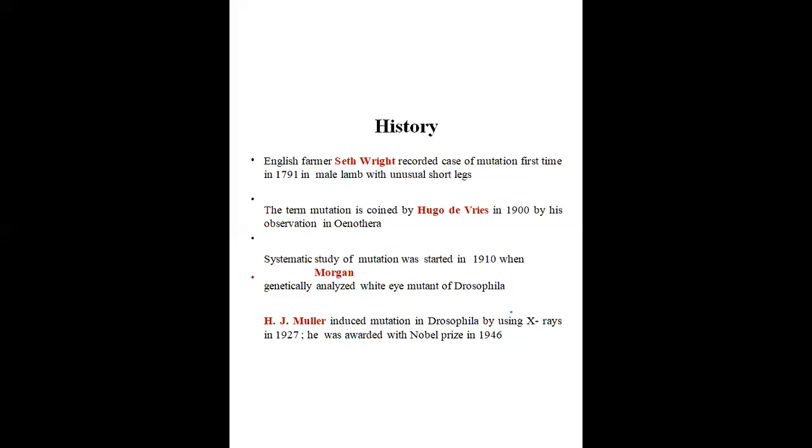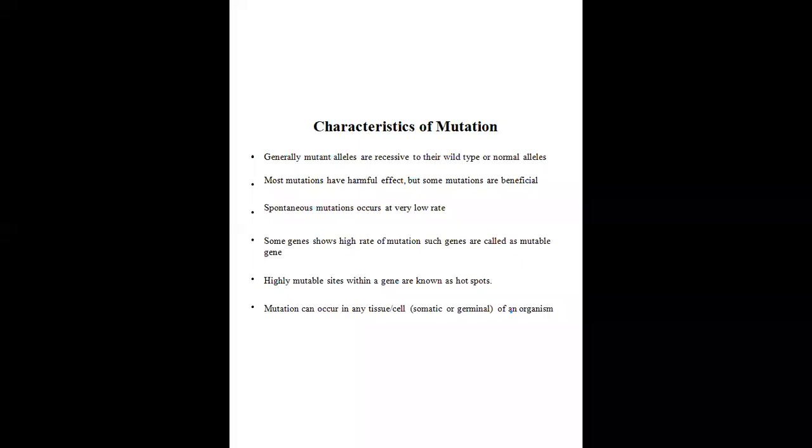And the systematic study of mutation was started in 1910 by Morgan. H.J. Muller also induced mutation in Drosophila using X-rays. So the scientist induced mutation in Drosophila by using X-rays. He was the first to induce mutation. Induced means he forcefully caused the mutation inside the Drosophila by using X-rays. And he was also awarded the Nobel Prize in 1946. Okay, so that is the historical background of mutation.